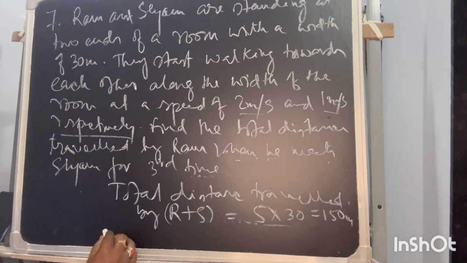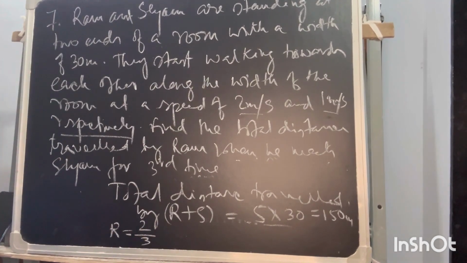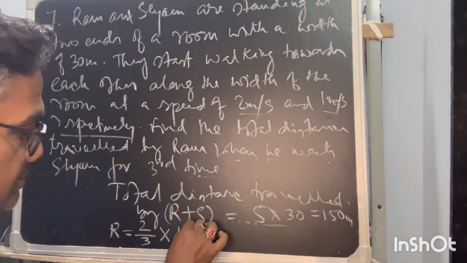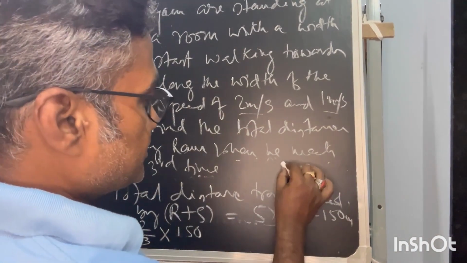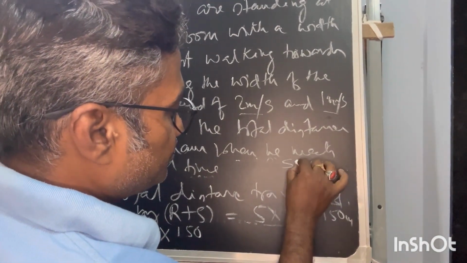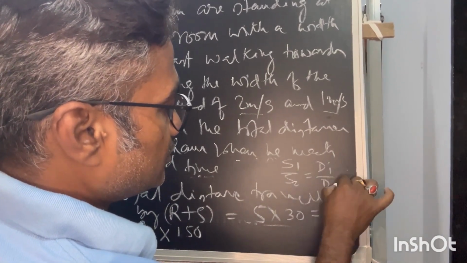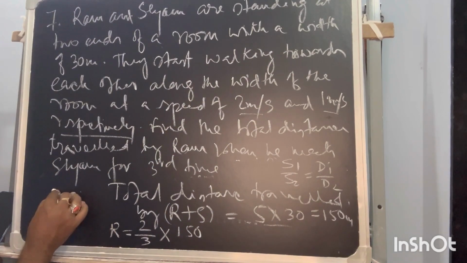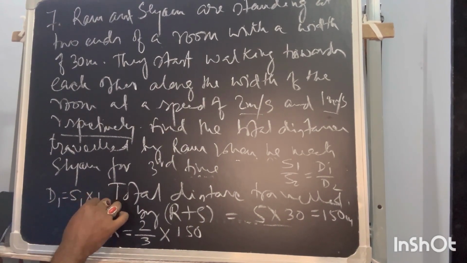So the Ram percentage of move is 2 by 3, means if the total speed is 3, his part is 2 of the total. The distance is found by the unitary method, because as time is fixed, speed 1 to speed 2 is equal to distance 1 to distance 2. How has it come? Because distance is equal to speed into time.